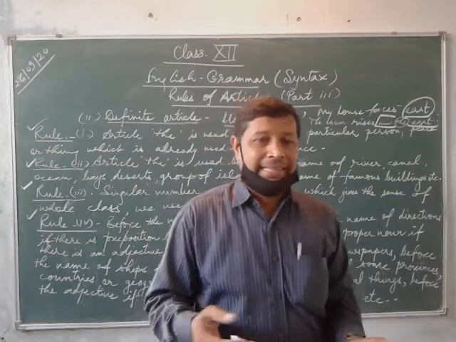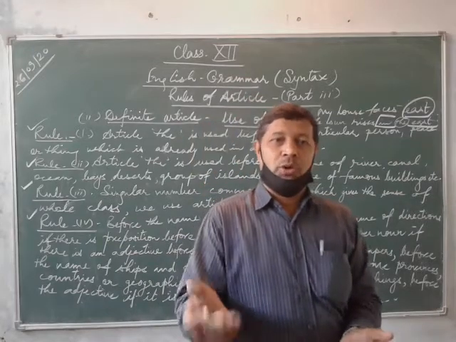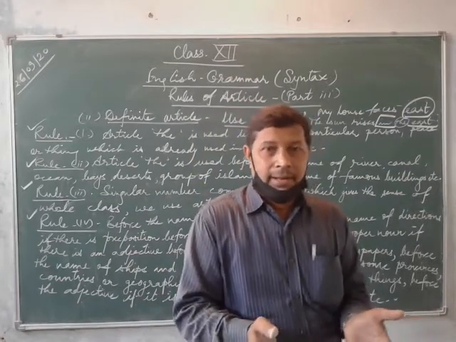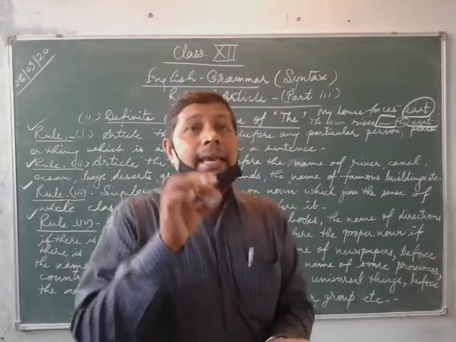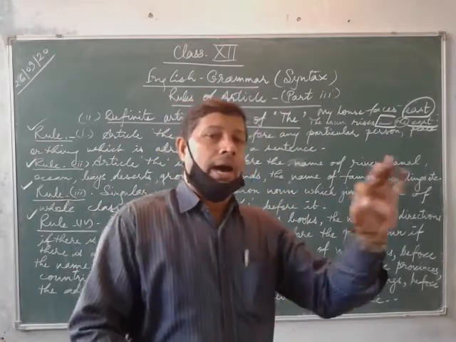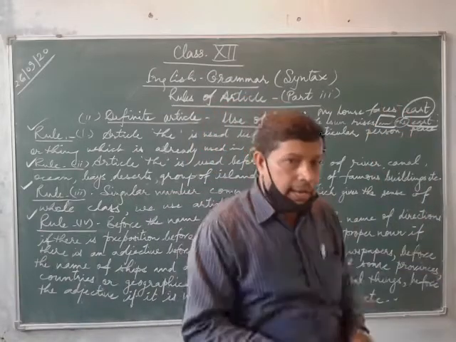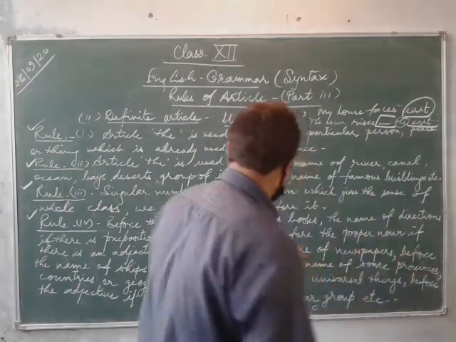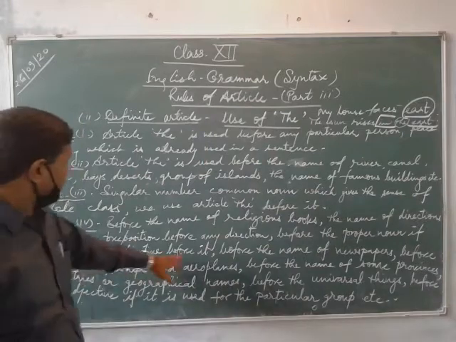Now here, the Great Alexander. So you will find "the" just before it. So what is great here? Great is an adjective. The word great is an adjective, so we use the article "the" before it. Is that clear? Okay. There is an adjective before it.